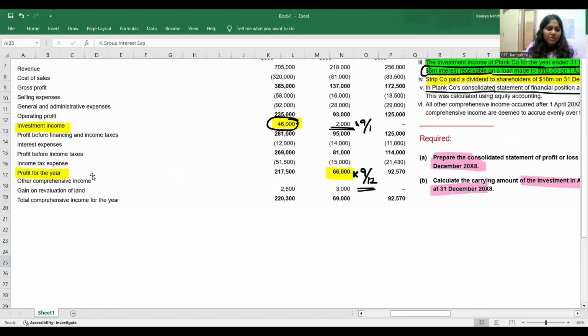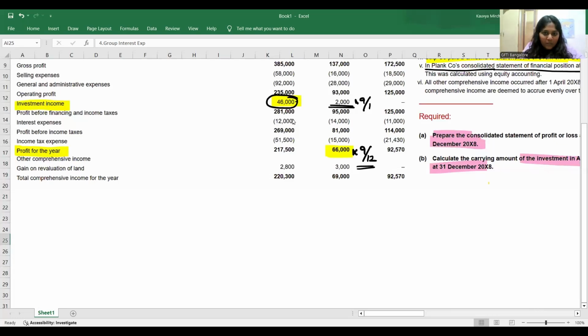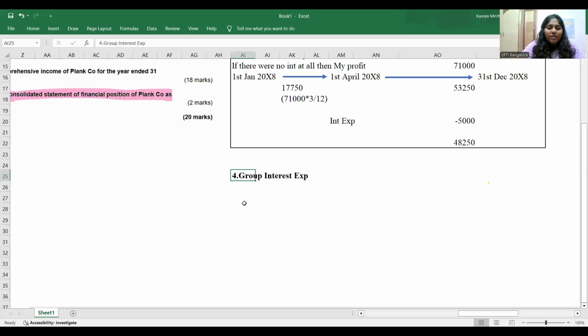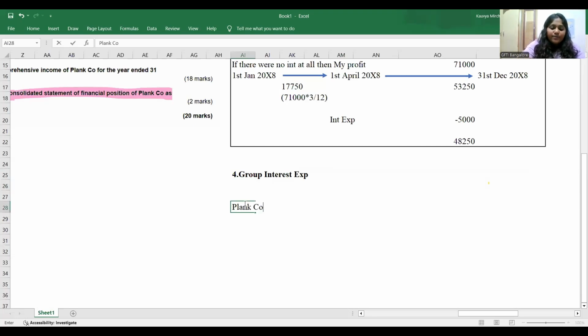What is the interest expenses you'll have to take? You'll have to take 12 million of parent company. So you will not take the entire 14 million. In that you eliminate 5 million. It's an intra-group expense, intra-group interest. Remaining 9 million, it's your job to multiply by 9 by 12. So how do you take? You take the plank company's first. How much is it?